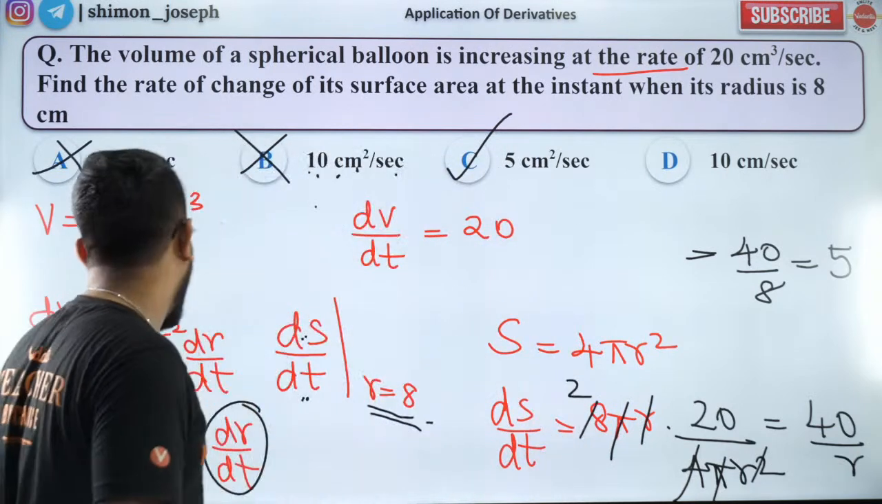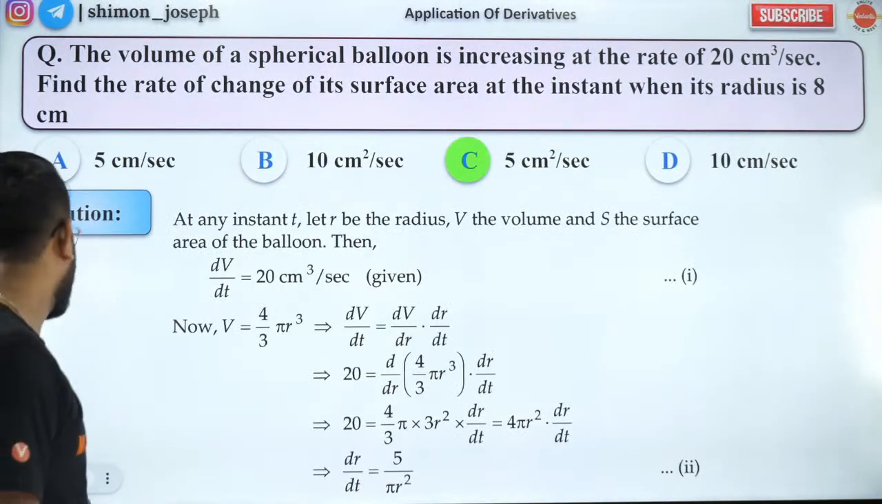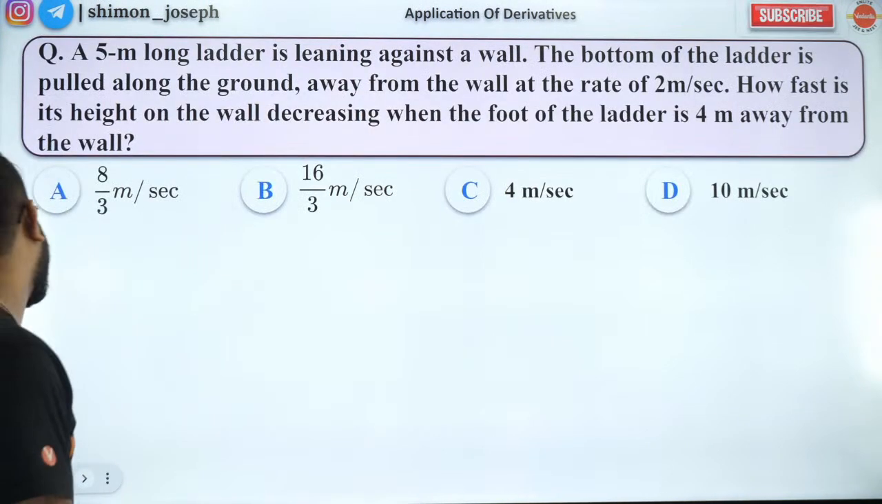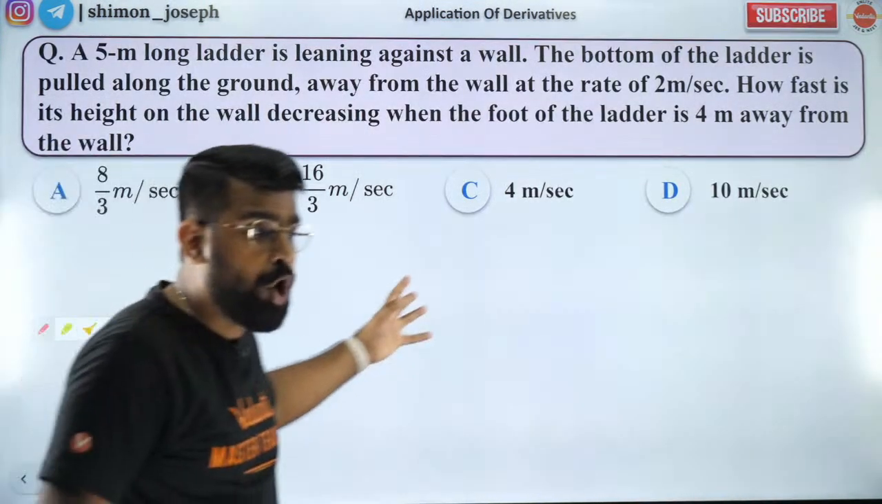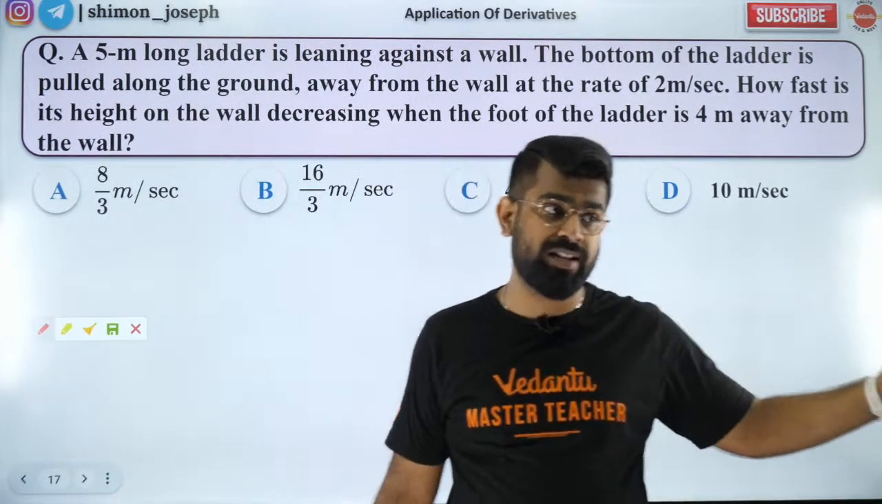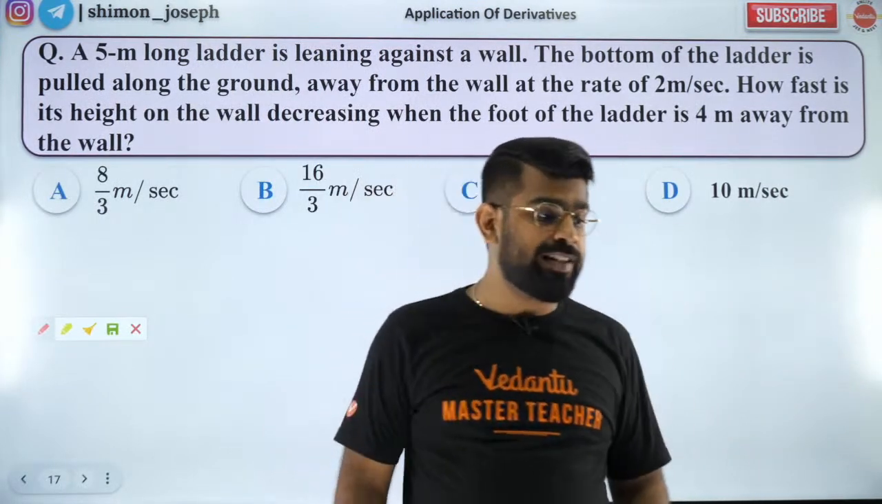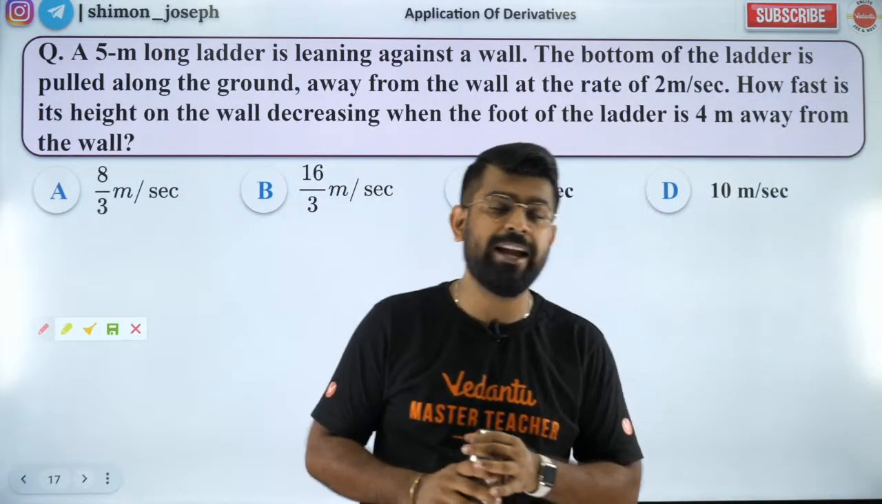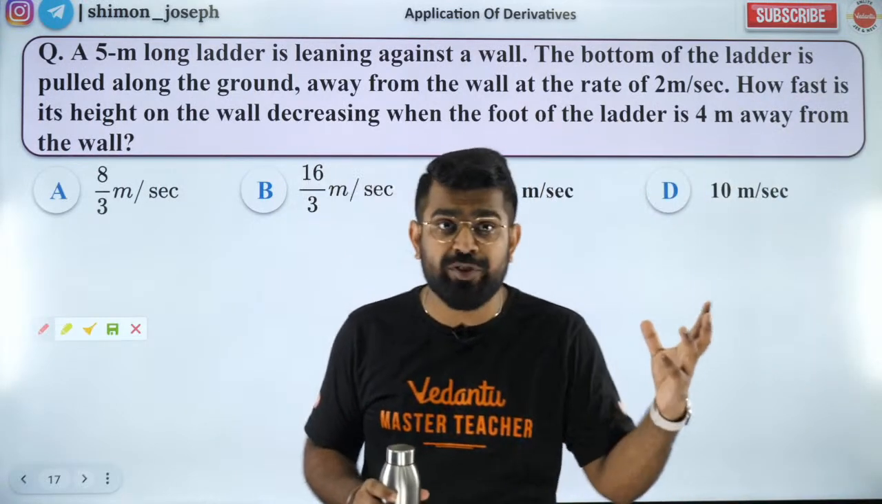Great. So let's move forward, guys. Let's go ahead and go to the next question. Are you all ready? So we have one more question. Nice. Ladder and wall. Very common question, guys. This is a very common question, not only in mathematics, but also in physics. You have these kind of questions in physics also.